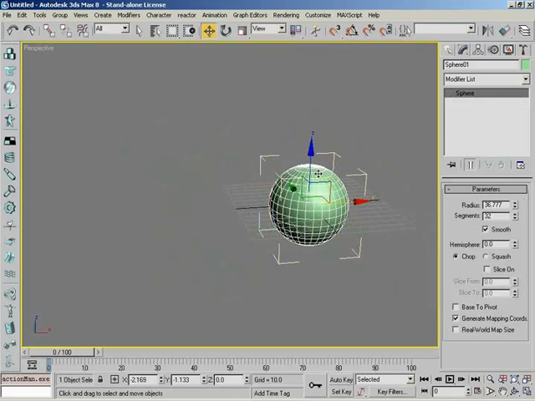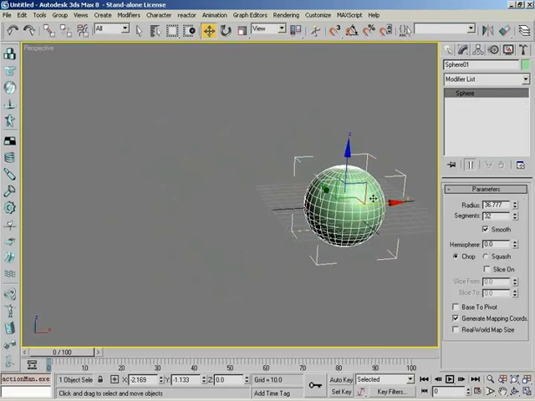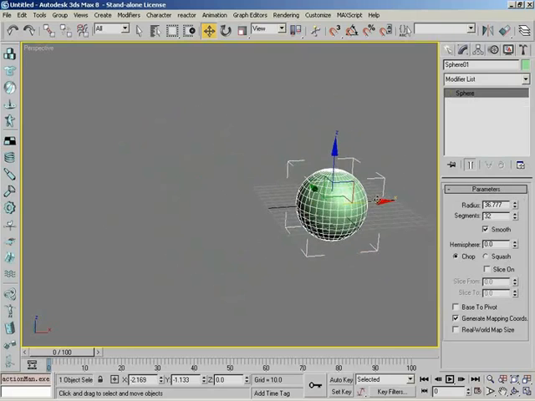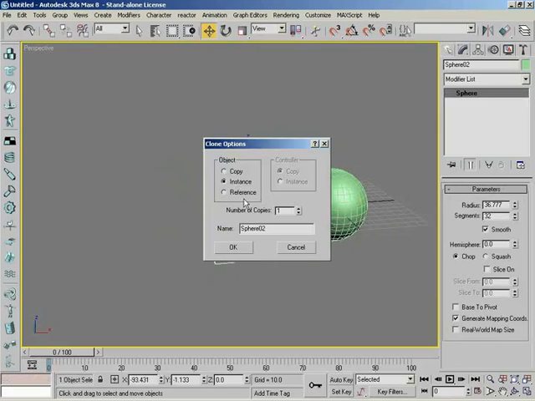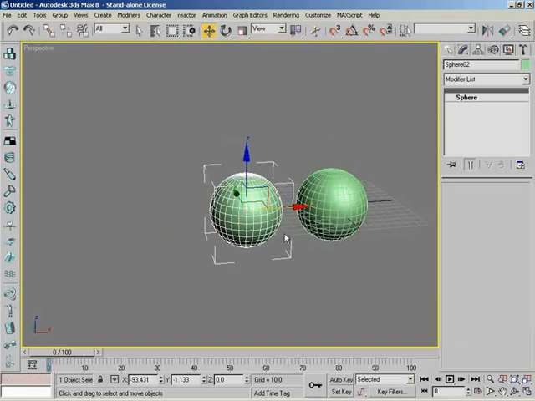However, I only bring this up because I've seen some beginners get a little confused by this. This does not extend to transformations. Right. You can take an instance and move it, rotate it, and scale it about your scene, and it will stay independent. What we're talking about are modifications, things that take place within the stack. That's right. Now let us go ahead and do a reference.